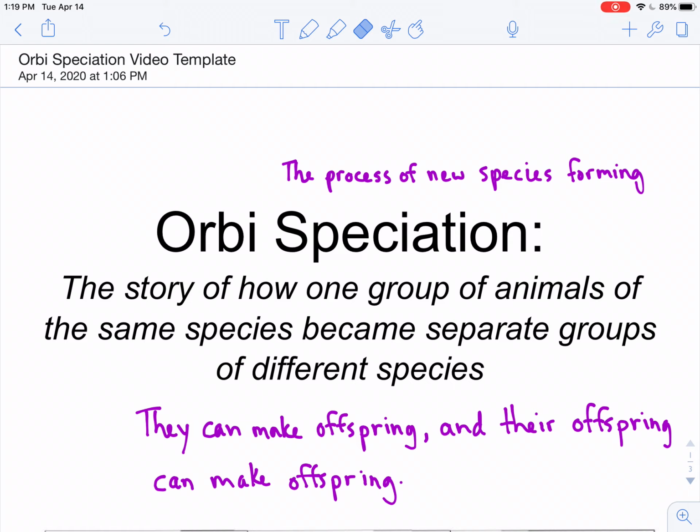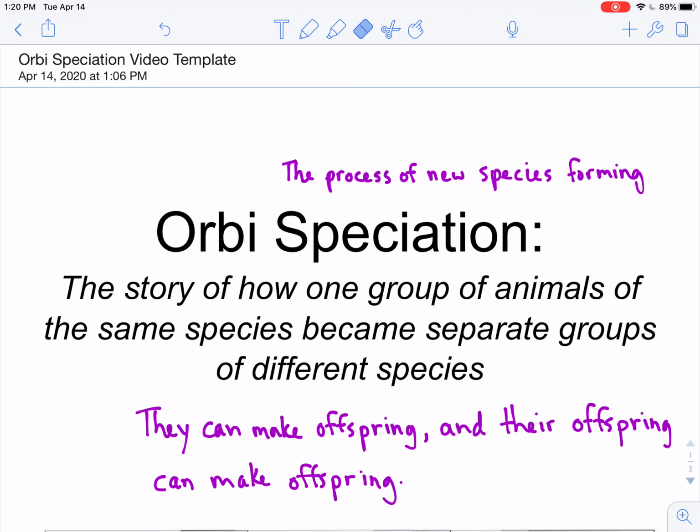What about something that's more similar? How about a horse and a donkey? Can they have offspring? Yes, their offspring is called a mule. But can a mule have offspring? The answer is no. So even though they can make offspring, the offspring cannot make offspring. That again teaches us that horse and donkey, although they are similar, are part of a different species. So that's how you know when two organisms are part of the same species. They can have offspring together, and the offspring can have offspring.